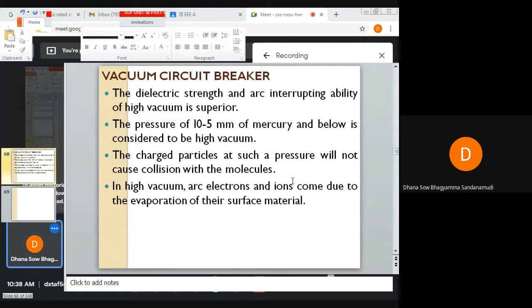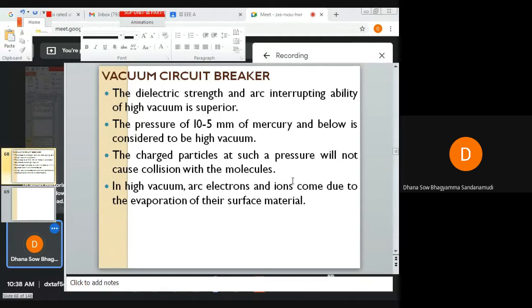So let us discuss vacuum circuit breaker. We have already discussed oil circuit breaker, in which oil is the arc quenching medium. We have discussed air circuit breaker, in which air is the arc quenching medium. And we have already discussed SF6 circuit breaker, in which SF6 gas is the arc quenching medium.